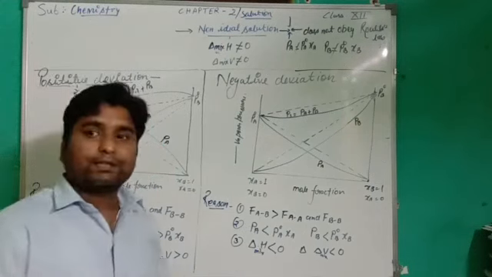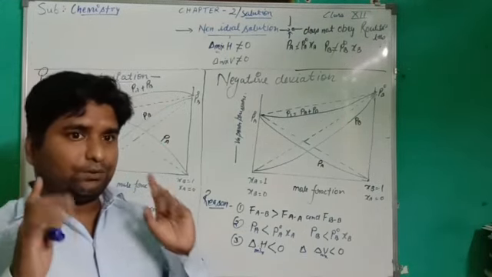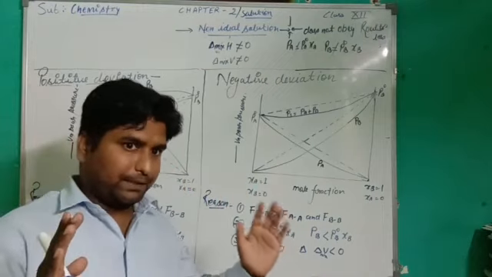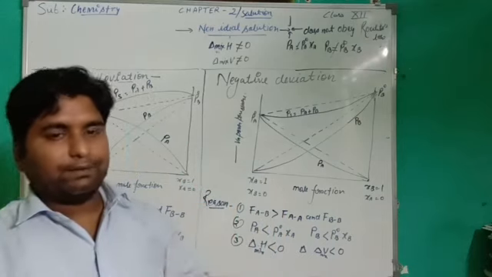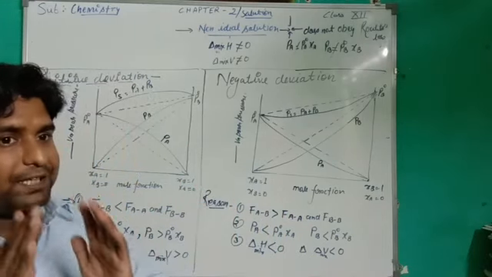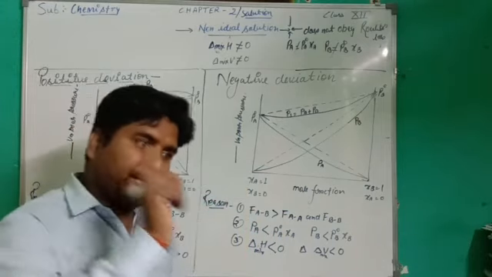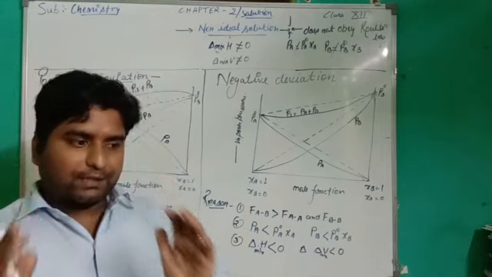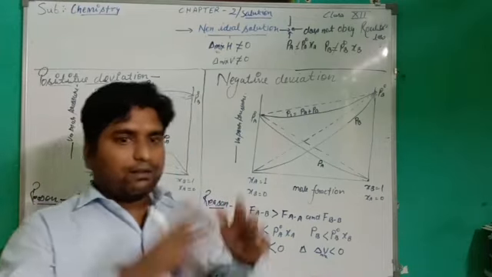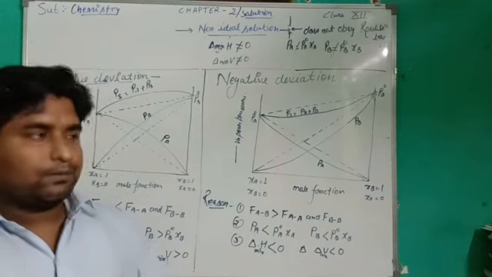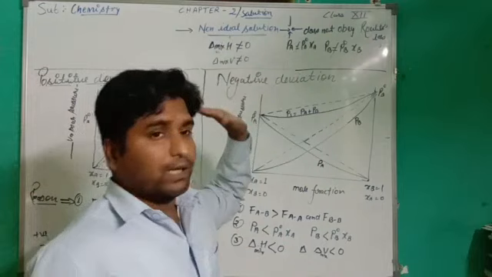What is the reason behind this? Why do they not follow Raoult's law? Because if two liquids, A and B, are mixed together, the mixture will be formed, and the force of attraction between A molecules, the force of attraction between B molecules, and the force of attraction between A and B molecules are all different. That is why they do not follow Raoult's law.